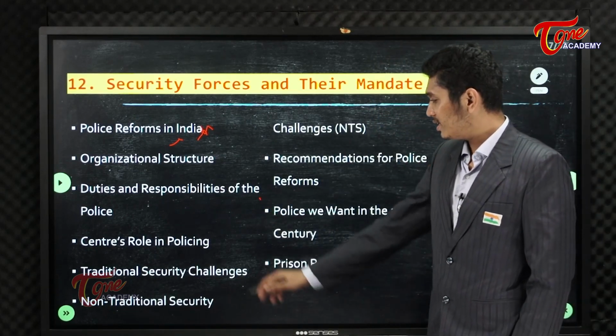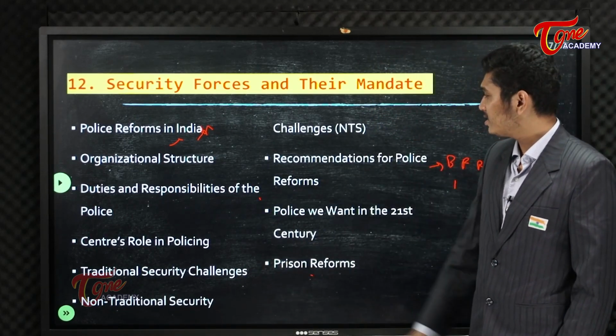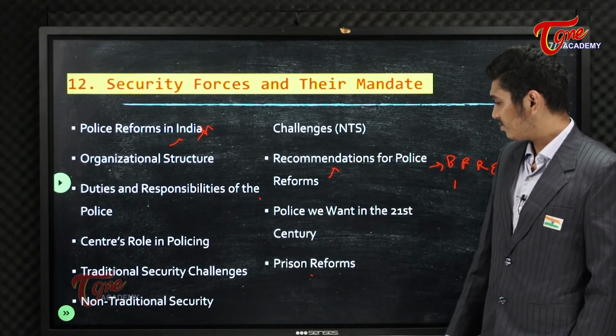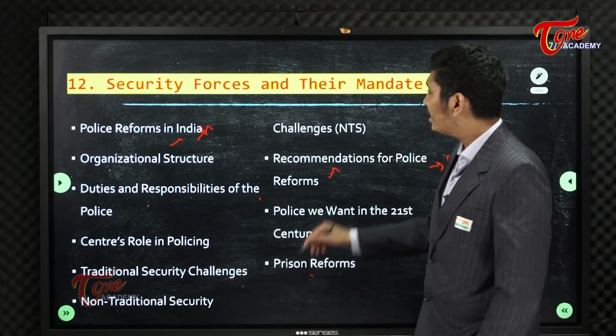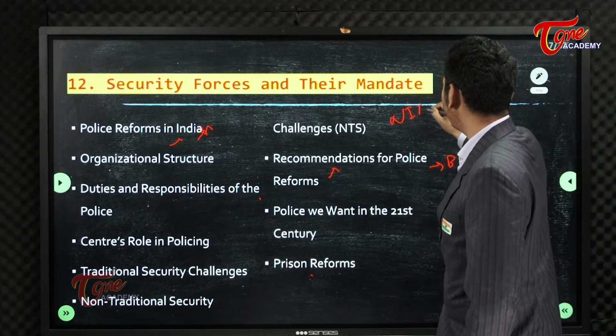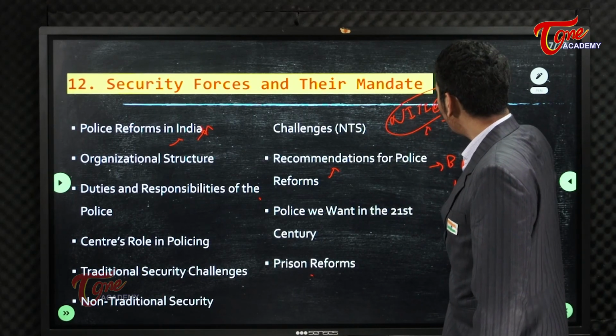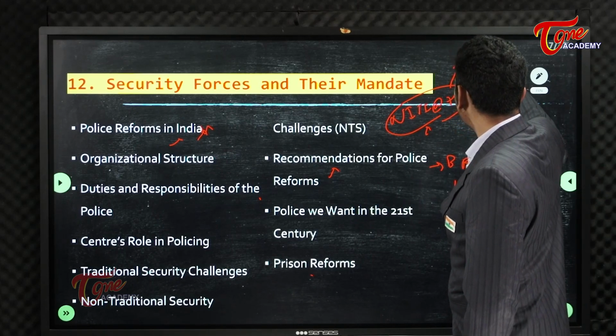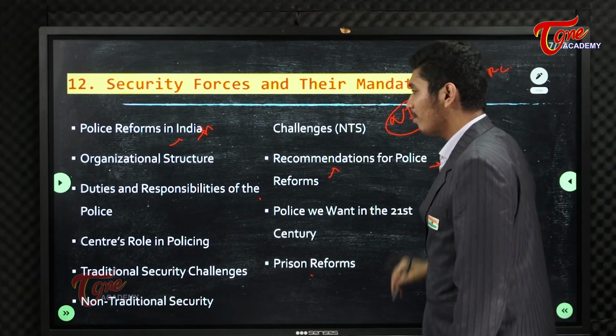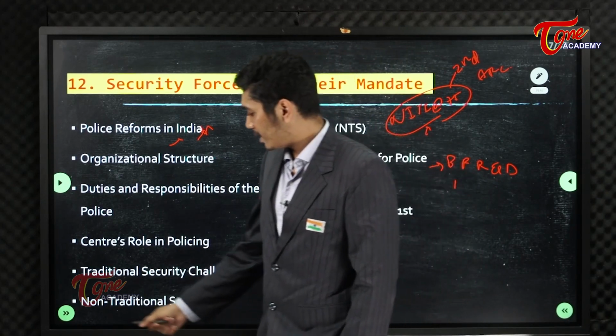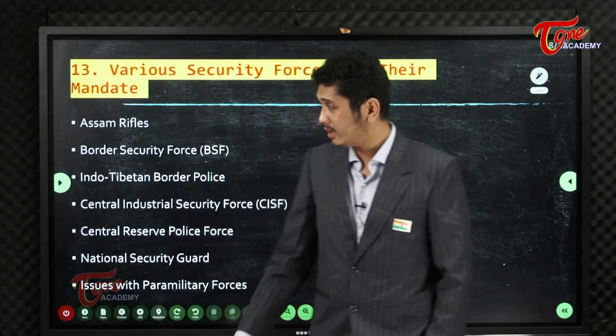Duties and responsibilities, Central Police Force, non-traditional securities, recommendations for police reforms. You can add here NITI Aayog at the rate of 75, where you have got a good number of police reforms, and Second ARC. Okay, public order, fifth report of Second ARC, very important, very important.